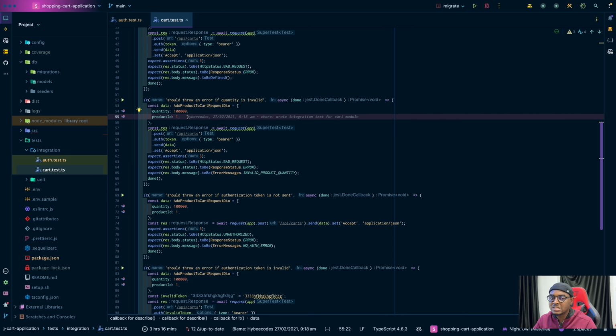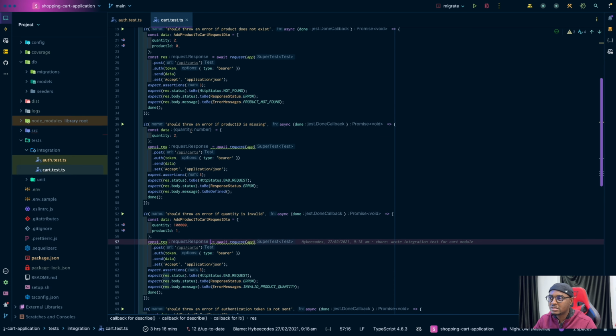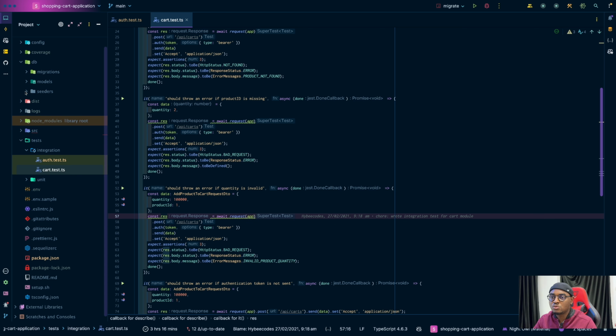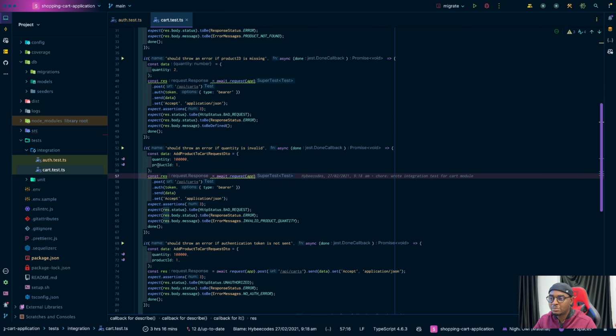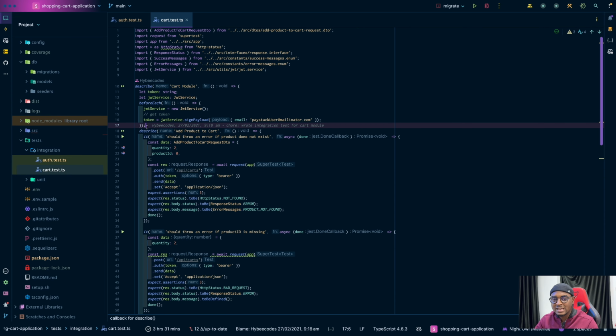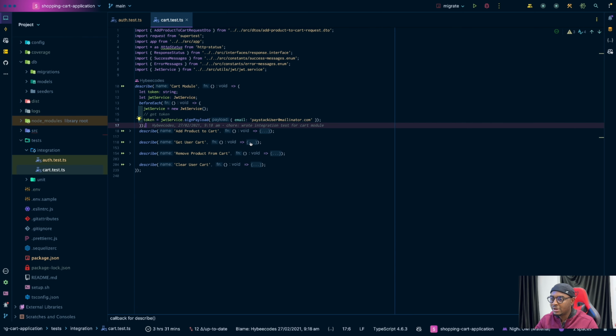Now this only worked based on the assumption that you would have run these seeders, right? Because this product ID of one would only exist if you run the seeder. And one thing I will do differently is that, because tests should be independent, you shouldn't have to say, oh, run the seeders every time you want to run this test. So what I should have done here is to create the products here and then destroy them once I'm done testing. Then we have get user cards.